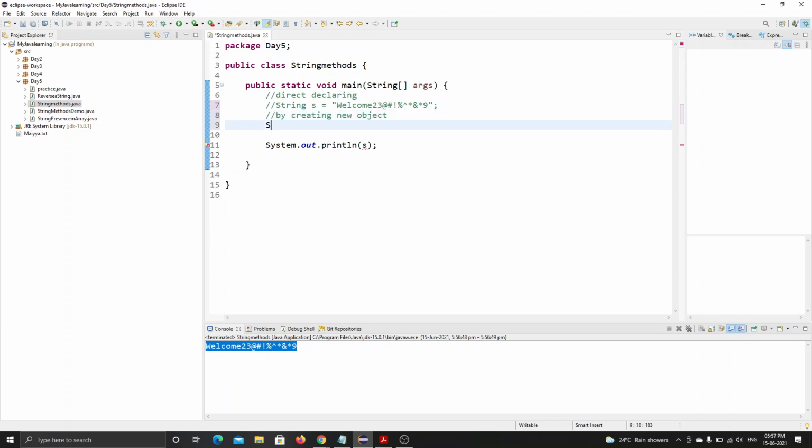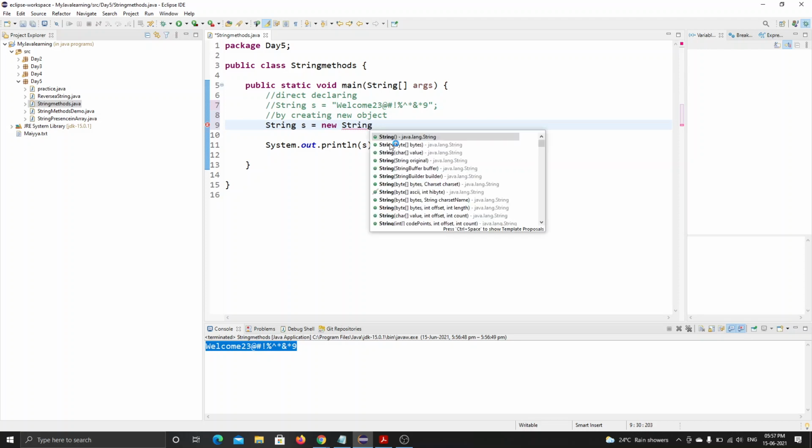It is something like string s is equal to new String, and writing those values, what the string values are, inside this.